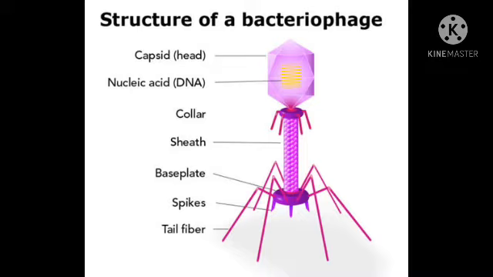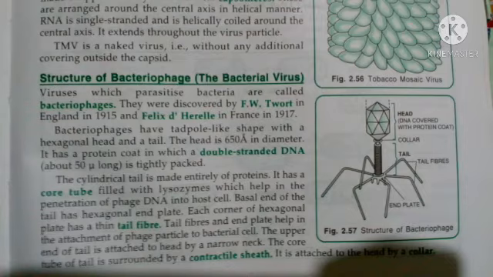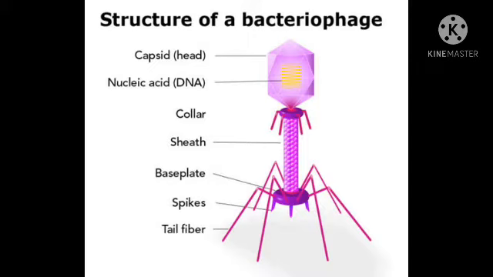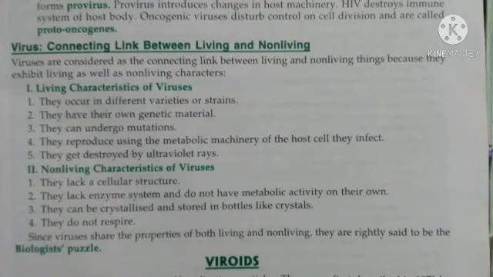Now let us see the tail. The tail has a cylindrical structure and it is entirely made up of protein. At the basal end, at the base, there is a hexagonal end plate. As you can see here, each corner of the hexagonal end plate has a thin tail fiber. The tail fibers and the end plate help in the attachment of this virus to the bacterial cell. So dear students, this is the structure of the bacteriophage or bacterial virus.